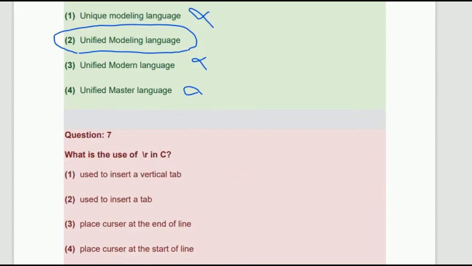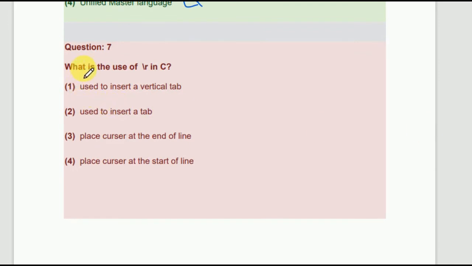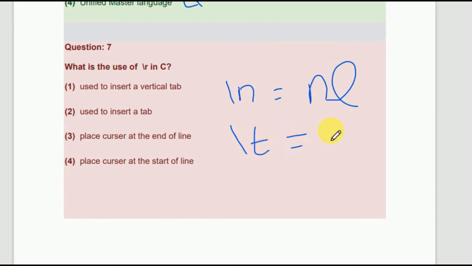So let's move forward to question 7. What is \r used for in C? Now, I am telling you that \n is for new line. New line. Okay. \t is for new tab. New tab. Now \r. What is \r?